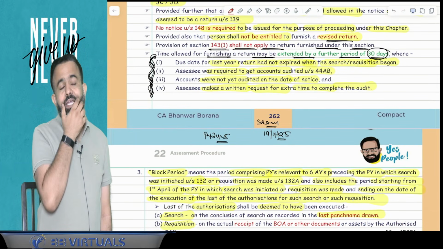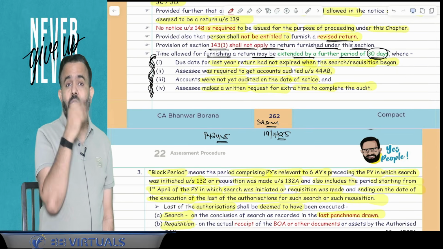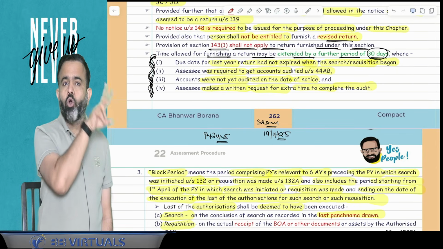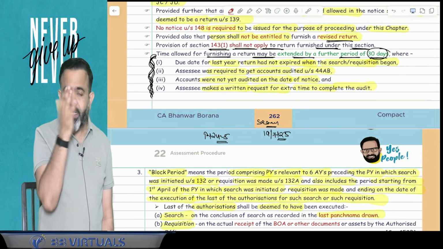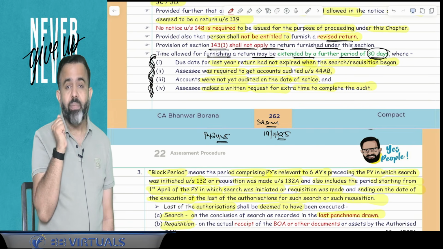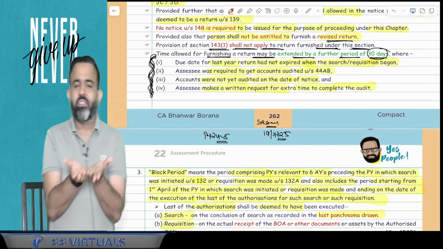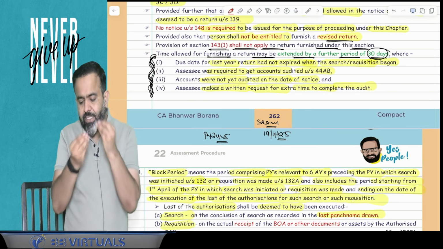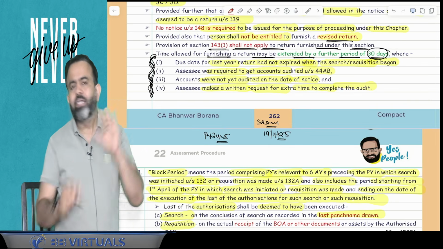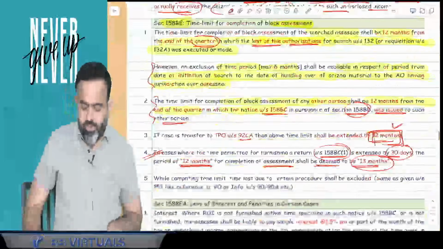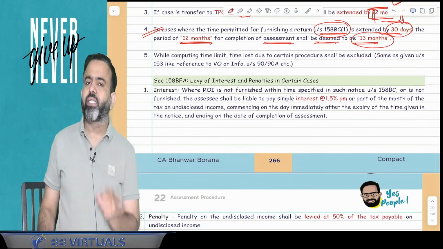When is it possible? Last year's return due date has not yet expired, last year's audit report is not completed, and the assessee requests 30 days extra. So when the assessee gets 30 days extra to file the return, the assessment completion time limit also becomes 13 months instead of 12 months.